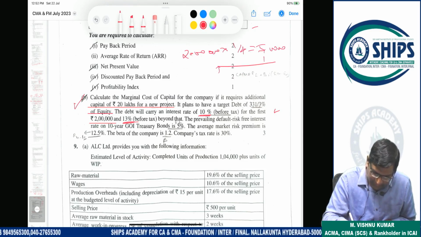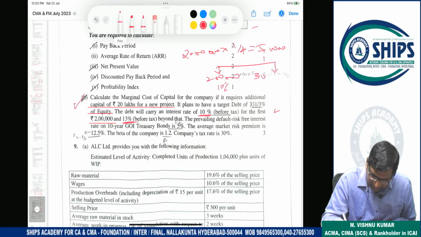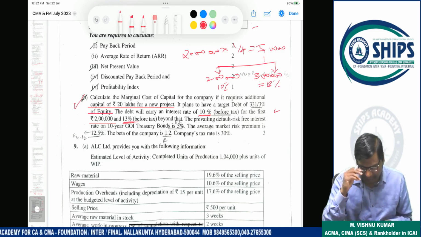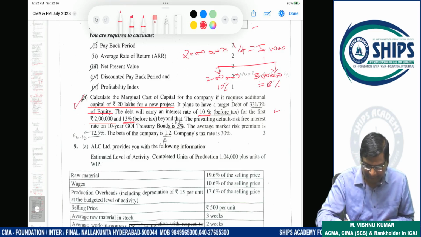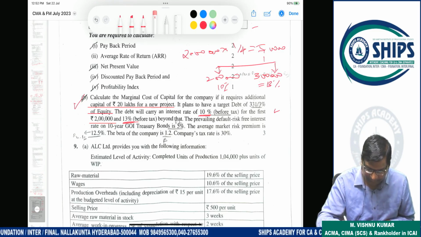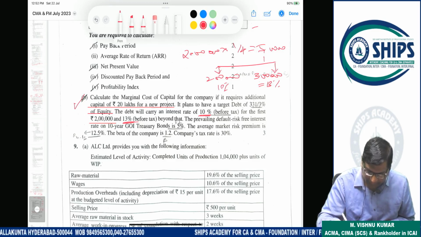In this 5 lakh rupees, the first 2 lakh rupees at 10%, the next 3 lakh rupees at 13%. So this is 20,000, this is 39,000. So 59,000 total interest.